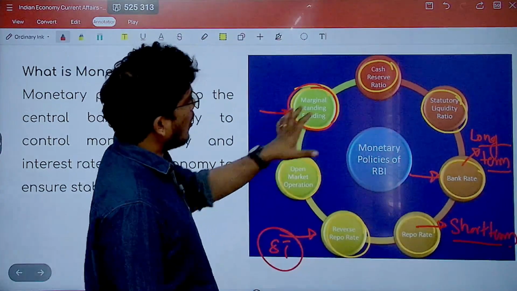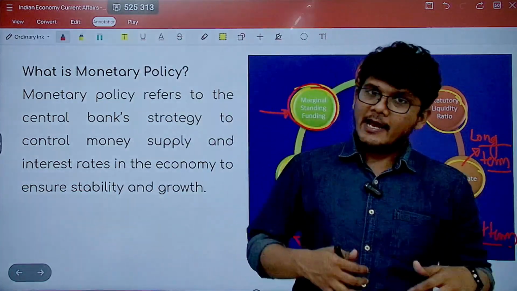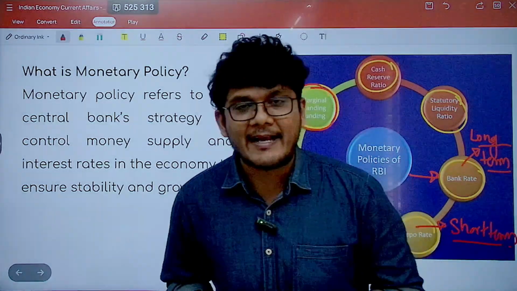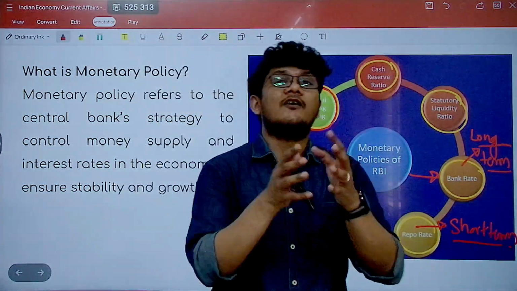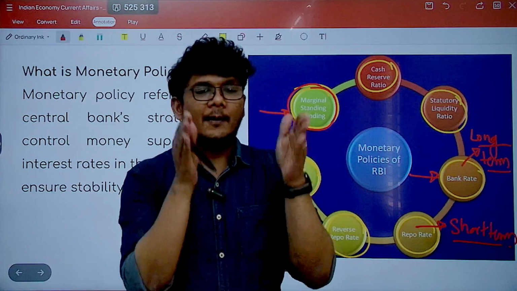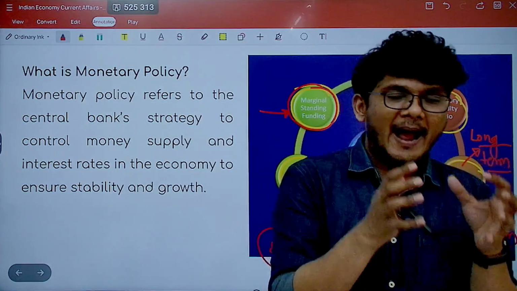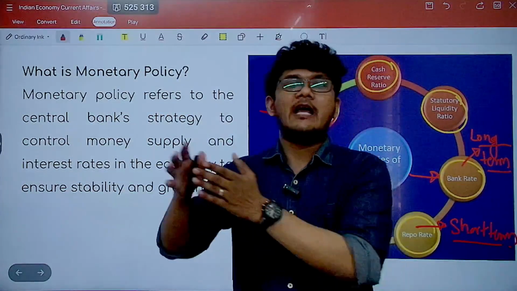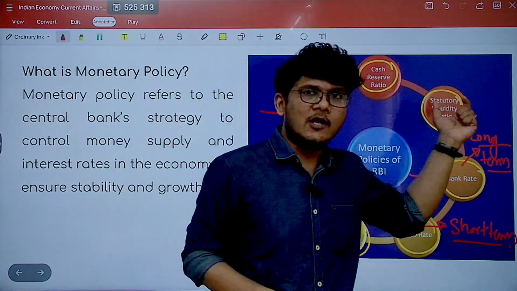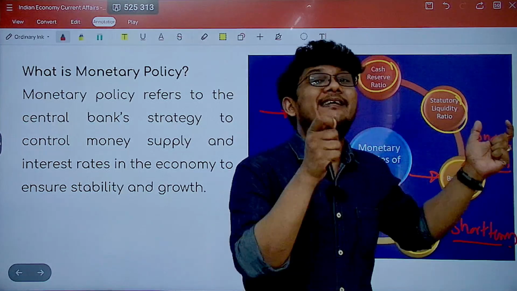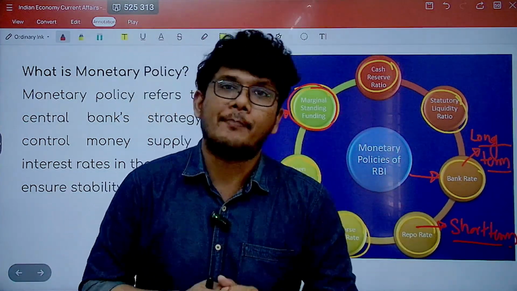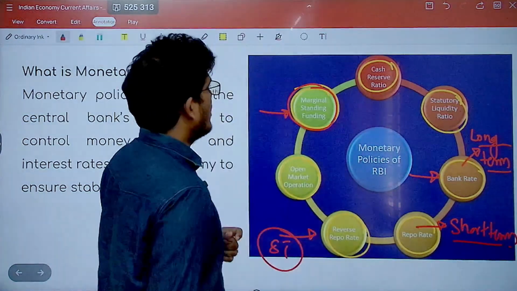Now let's understand what the reserve ratios are. RBI regulates the banking system, so it comes up with certain rules, regulations and guidelines under which there are reserve requirements. The RBI comes up with the guidelines so that the banks reserve some amount of money either with themselves or with the RBI under different heads, so that in times of need, this amount can act as a buffer, right? So there are two which we'll discuss.